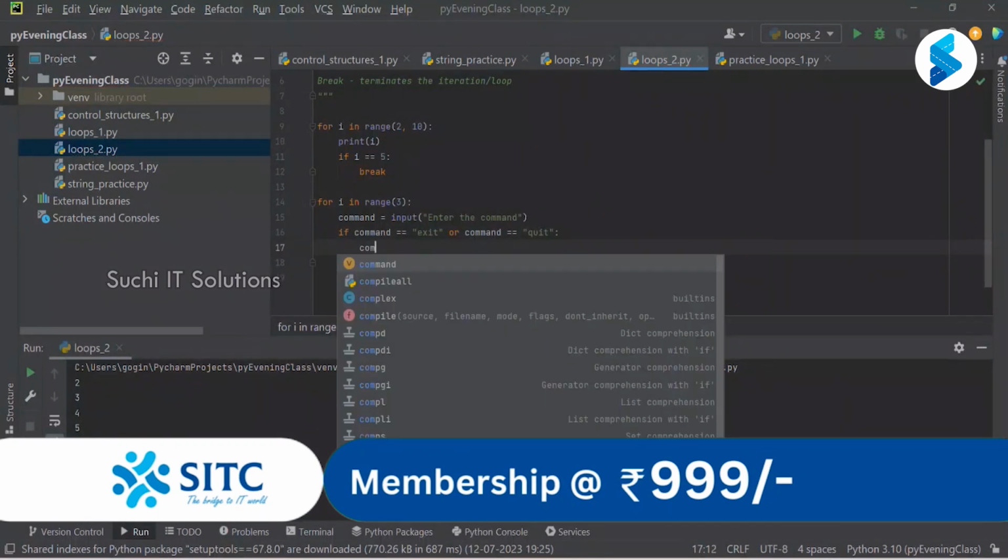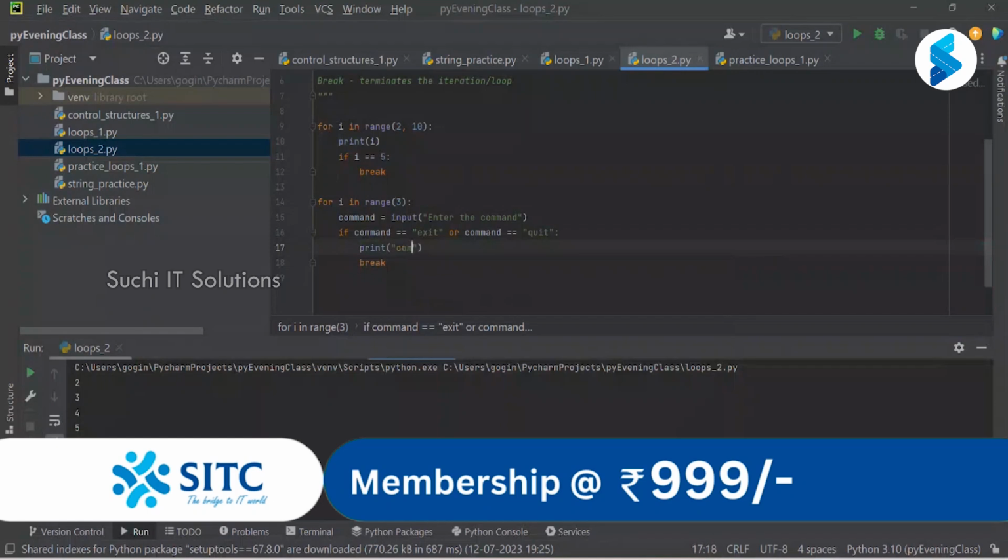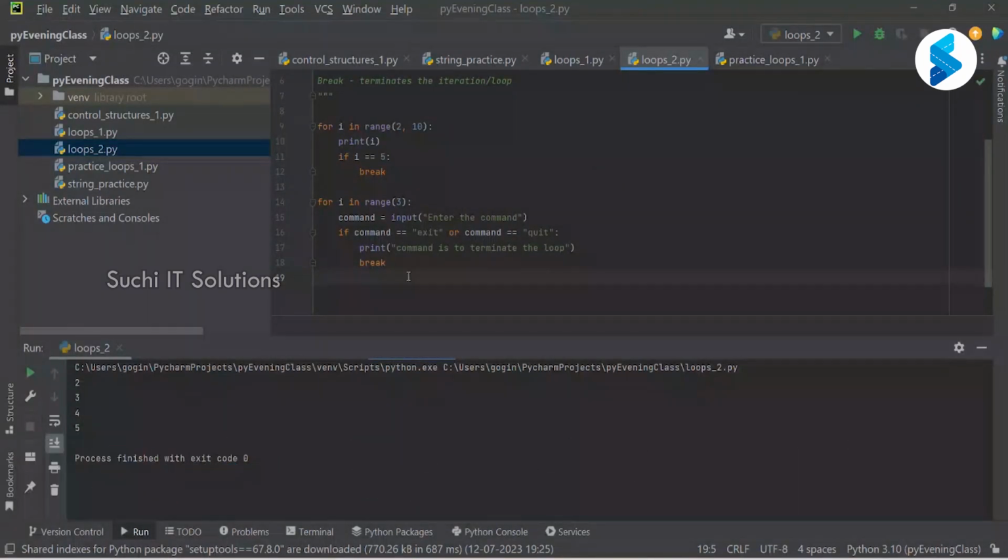Otherwise, going to say print, command is to terminate the loop. Okay. Now let us save it. Going to print.